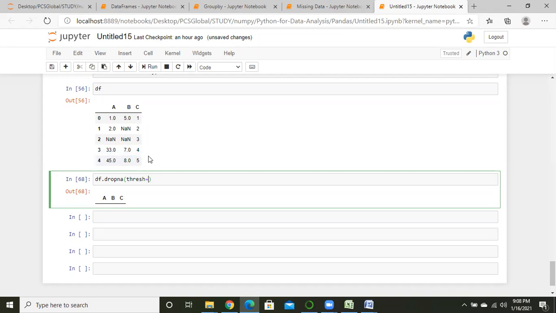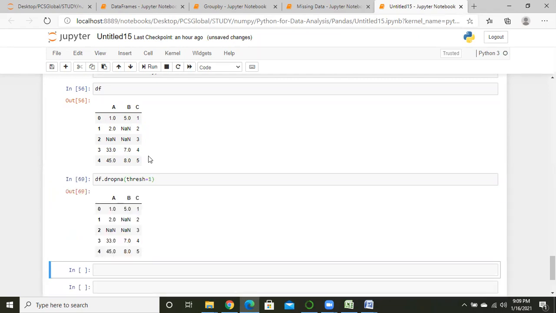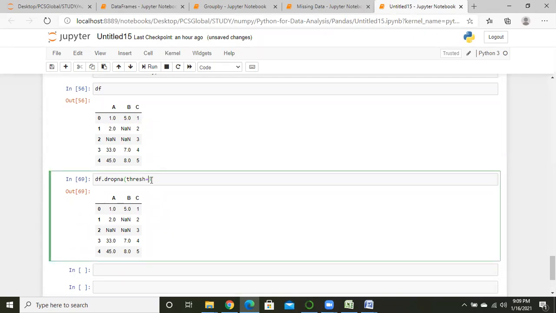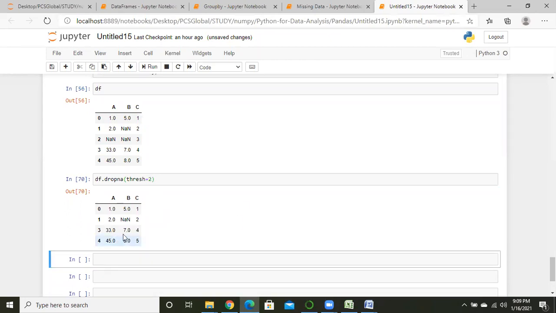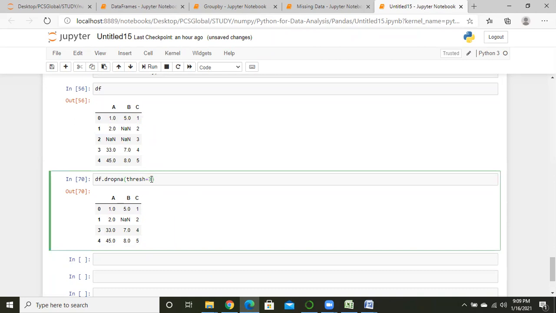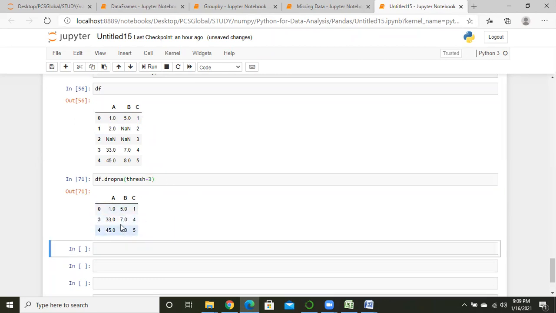So starting from 1, if I write down 1, what is it doing over there? Nothing, no change. If I write 2, what is it doing over here? Just drops one row from that data frame, right? If I write down 3, Python shows us 3.